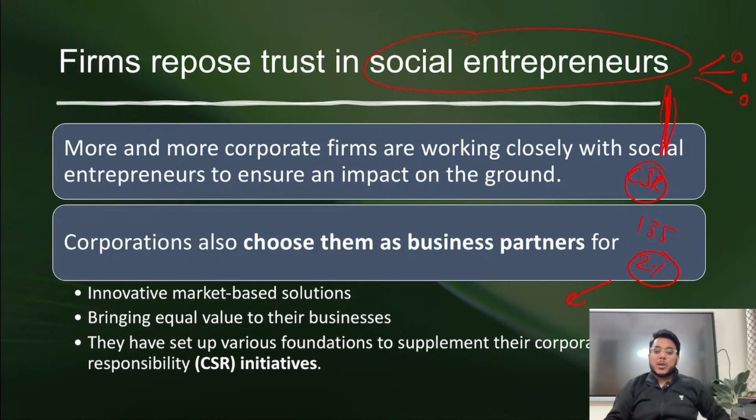Now all the corporates are not eligible. Okay, so there is a specific condition. For example, if turnover is 1000 crore or more, if net worth of a company is 500 crore or more, or if the profit is 5 crore or more, then 2% of the profit is to be spent in the CSR. Okay, and now this corporate social responsibility money will be spent for women's education, for eradication of poverty, certain disease. Okay, so corporates have to spend money in the CSR.